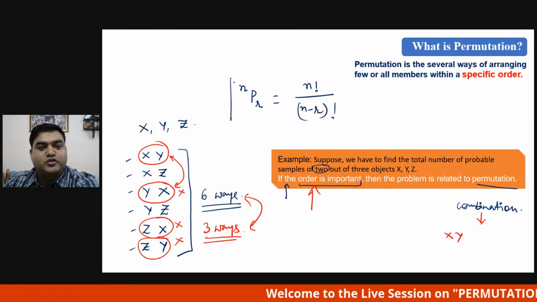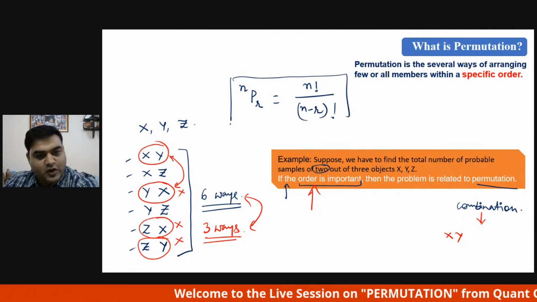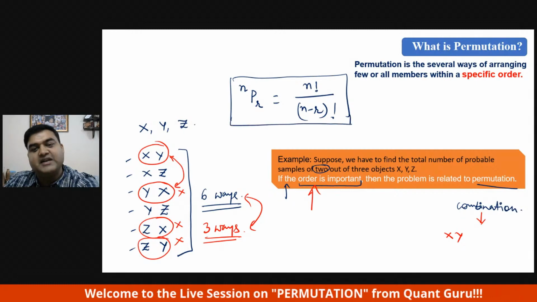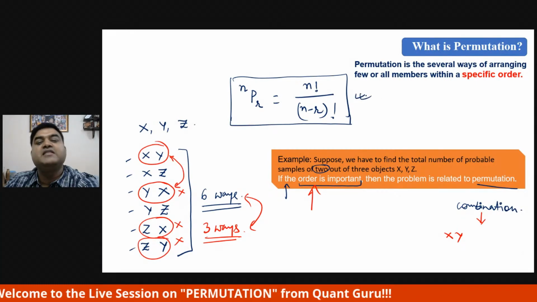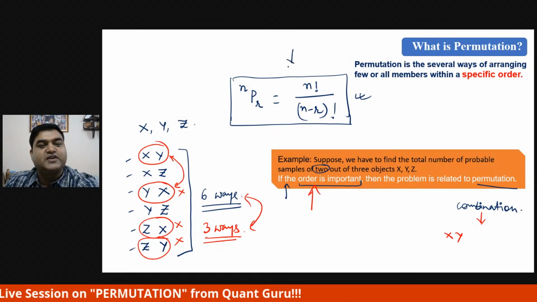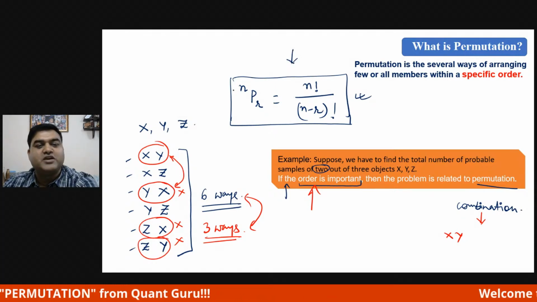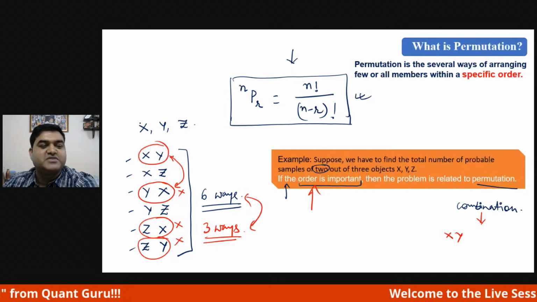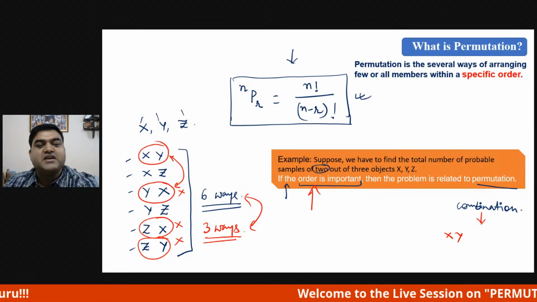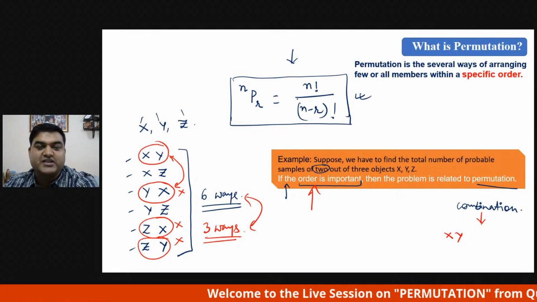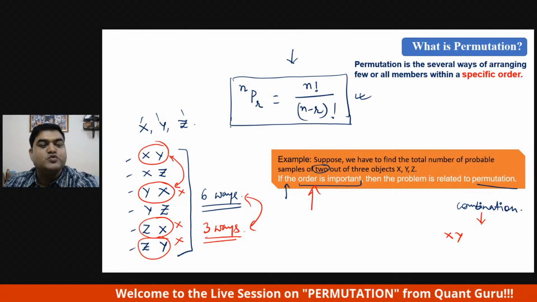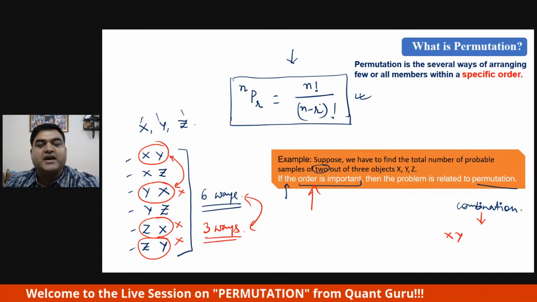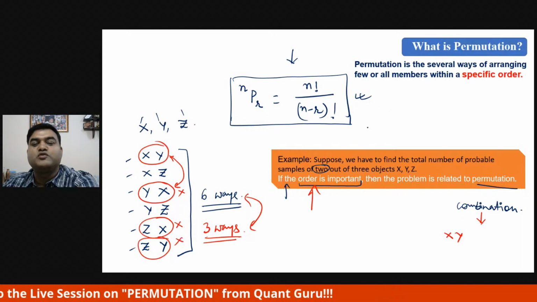I'm not going to describe it now, because I'll take a live example and then tell you how to use this formula. I'm sure you understand n is the number of items, here 1, 2, 3. And r is how many we are choosing; in this case we chose 2, so this will be 2. And factorial, I'm sure you know how to find.